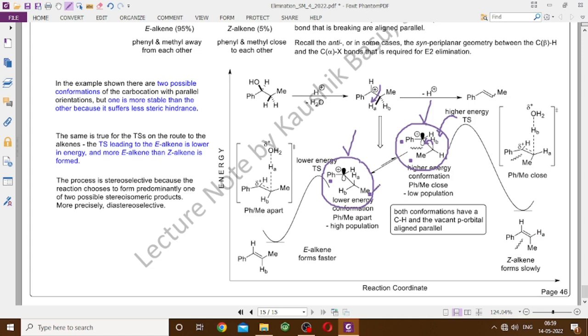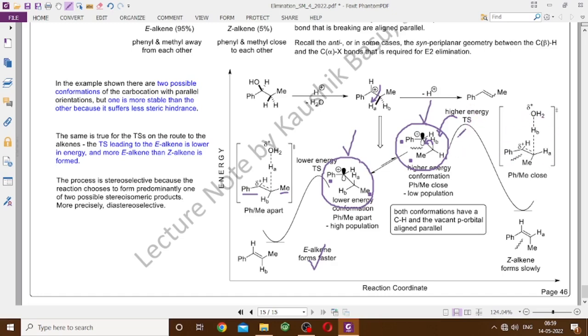More importantly, if you look at the transition state, in this transition state you have the phenyl and methyl groups away from each other, leading to the Z alkene, so the transition state is not sterically crowded. On the other hand, for the other transition state, this phenyl and methyl are closer to each other, much closer compared to this transition state, and therefore this transition state is destabilized. Not only is the reactive conformer's population low, but the transition state also suffers from steric crowding, and therefore it is a higher energy transition state.